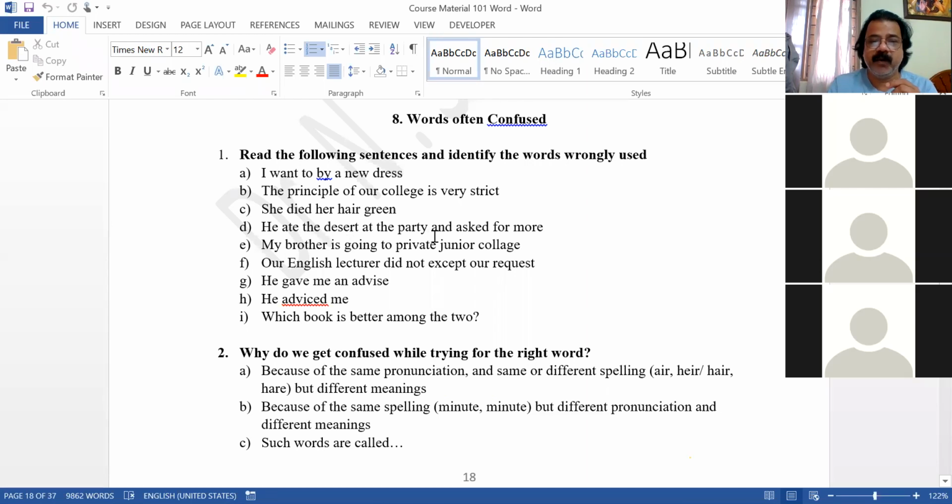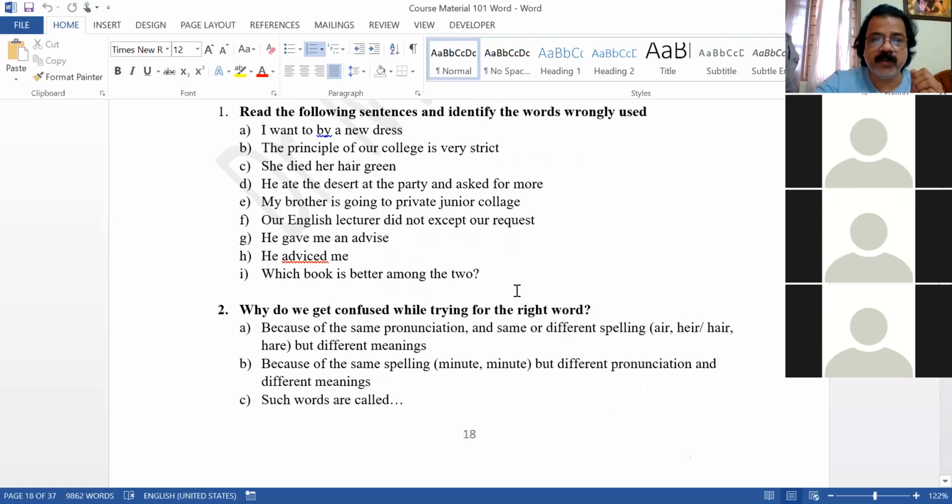He ate the dessert at the party and asked for more. Dessert is double S, DESS. Correct, very good. My brother is going to private junior college. College, COLLEGE, sir. Yeah, our English lecturer did not expect our request. Accept, sir. Accept, right. Okay, go through.